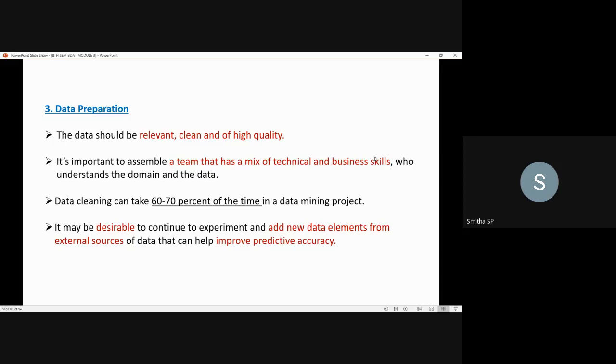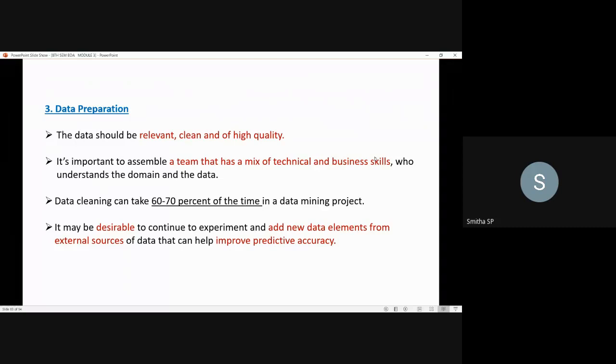The next point is that you should have a team whose members have both technical skills and business skills, because it helps them understand the domain and the data that has been collected. Next, coming to the data cleansing part: the time spent on the cleaning process is approximately 60 to 70% of the total time in the data mining project.